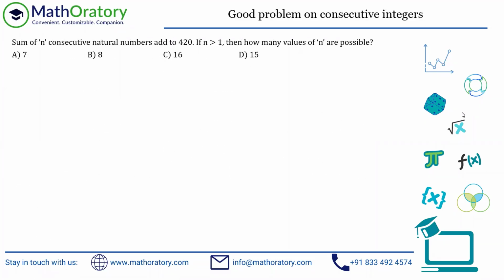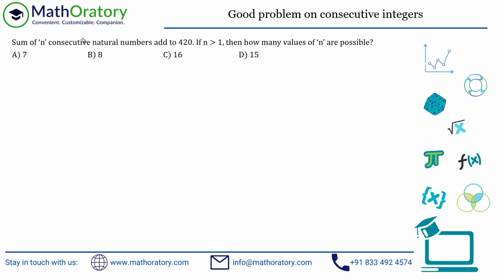Okay, so we have a very conceptual question out here. This is a very nice question. It says that the sum of n consecutive natural numbers adds to 420. The important part out here is this natural number. Had this question said n consecutive integers, I would have considered AP series and middle term. That would have been the fastest approach.